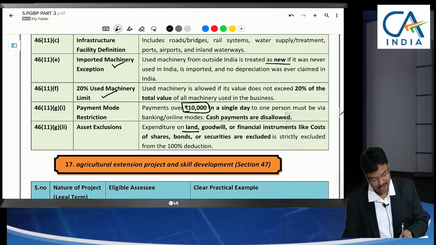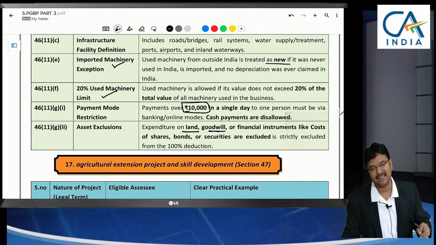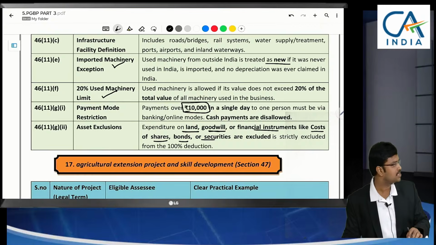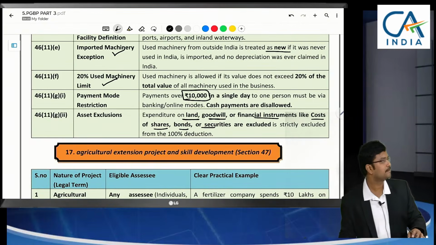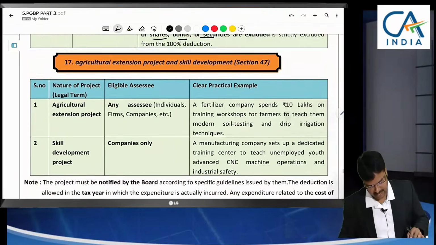Here land cannot be claimed as expenditure. Goodwill, any extra payment, premium payments if you make, cannot be claimed as deduction. And financial instruments like shares, bonds, securities purchase cannot be claimed as deduction. And next one is the same.